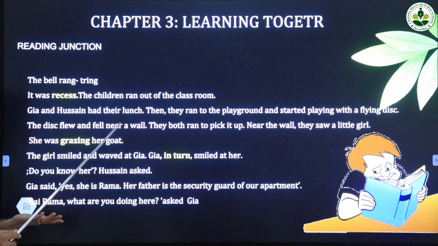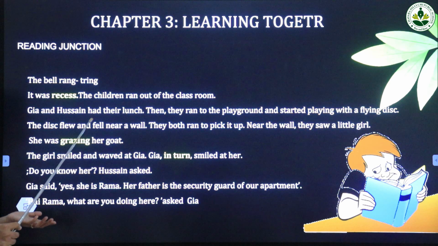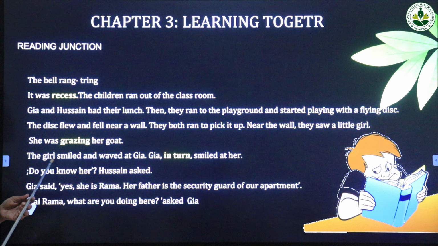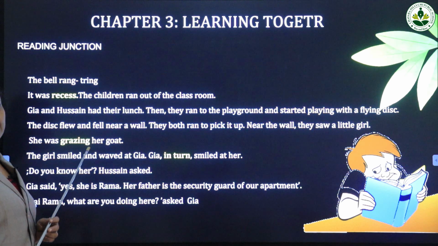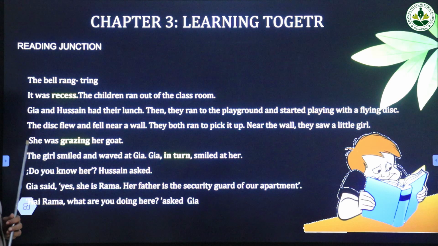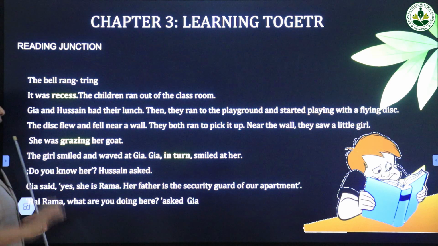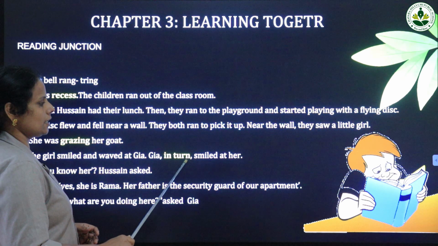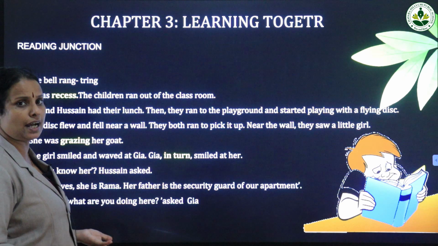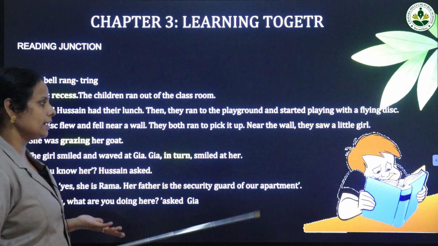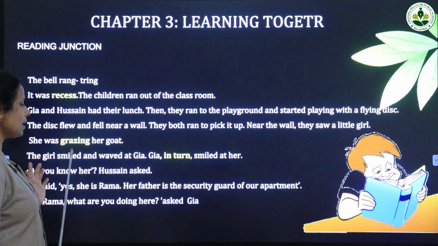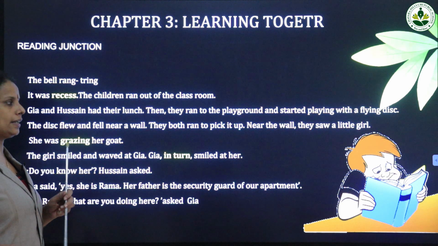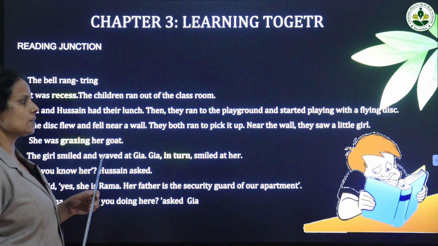Who was grazing her goat? A little girl. The girl smiled and waved at Jia. Jia in turn smiled at her. Then what did Jia do? She smiled at her. The little girl was smiling at Jia and as a reply, Jia also smiled at her.